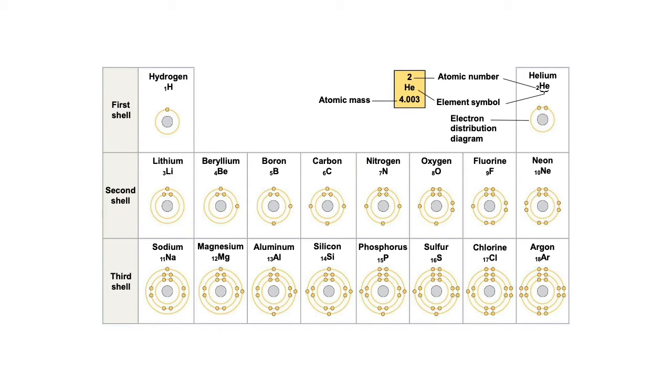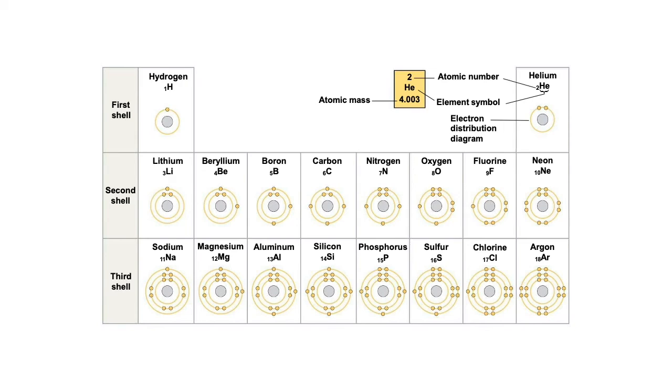Beryllium has 4 protons and 4 electrons, so 2 of those electrons are in the inner shell, 2 of those electrons are in the outer shell. Boron has 5 protons and 5 electrons, so 2 again in the inner shell, 3 in the outer shell. Then carbon has 4 in the outer shell. Nitrogen has 5 in that second shell, that's the outer shell right now. Oxygen has 6, fluorine has 7, neon has 8, and with 8 electrons in that second outermost shell, that shell is totally full, right? Then we go down to the third shell.